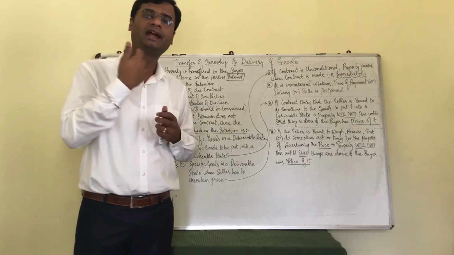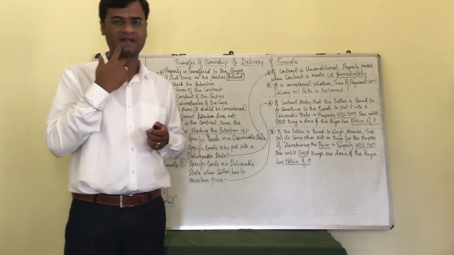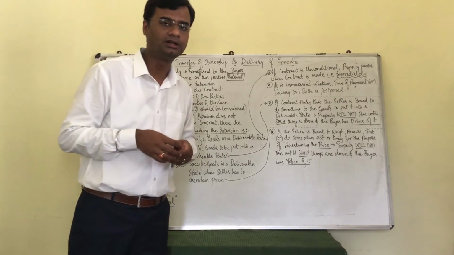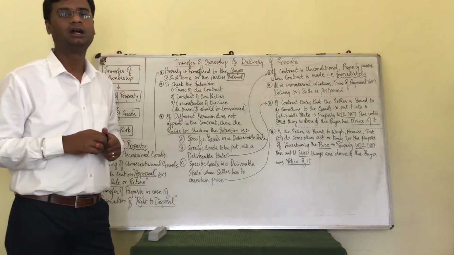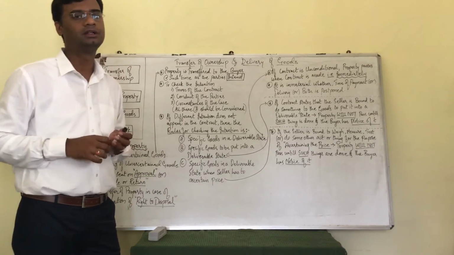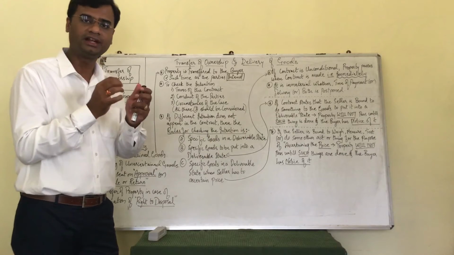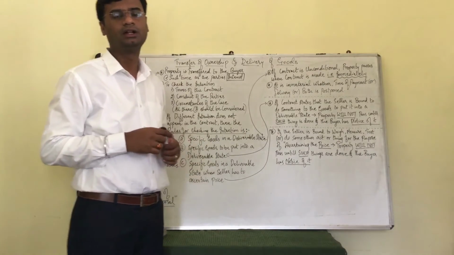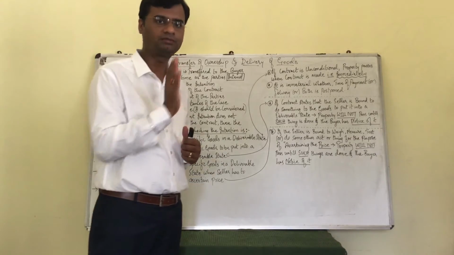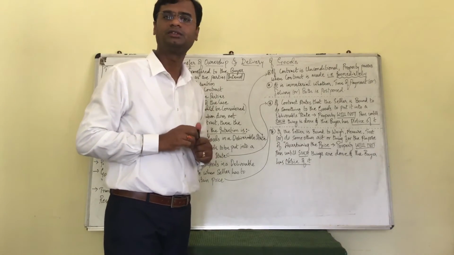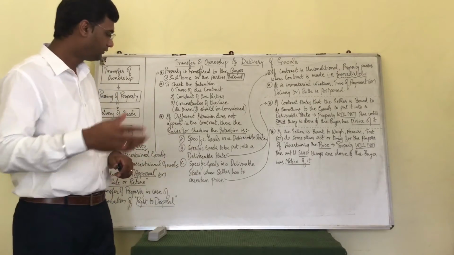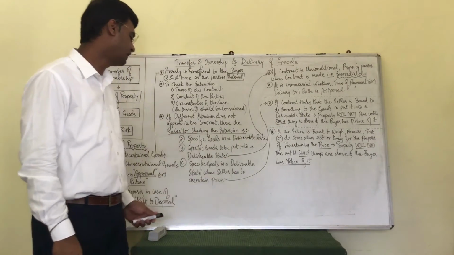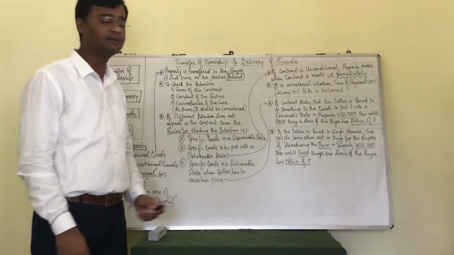The seller becomes liable for such cases because the ownership is not yet transferred. Am I clear, friends, about the topic? Why we are understanding the intention of the terms to see when the property is going to get transferred, that is, at what point of time the ownership is getting transferred from the seller to the buyer. Further, last point, we see specific goods in a deliverable state when the seller has to ascertain price.